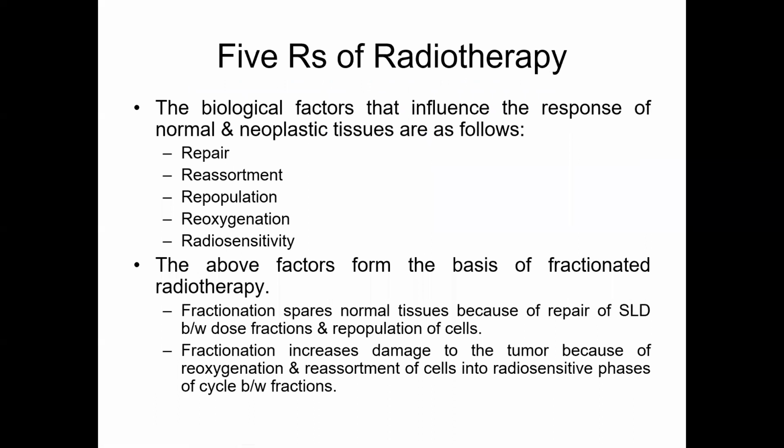Coming to the 5 R's of radiotherapy, the biological factors that influence the response of normal and neoplastic tissues are as follows: repair, reassortment, repopulation, reoxygenation, and radiosensitivity. The above factors form the basis of fractionated radiotherapy. Fractionation spares normal tissues because of repair of sublethal damage between dose fractions, and repopulation of cells. And fractionation increases damage to the tumor because of reoxygenation and reassortment of cells into radiosensitive phases of the cycle between fractions.